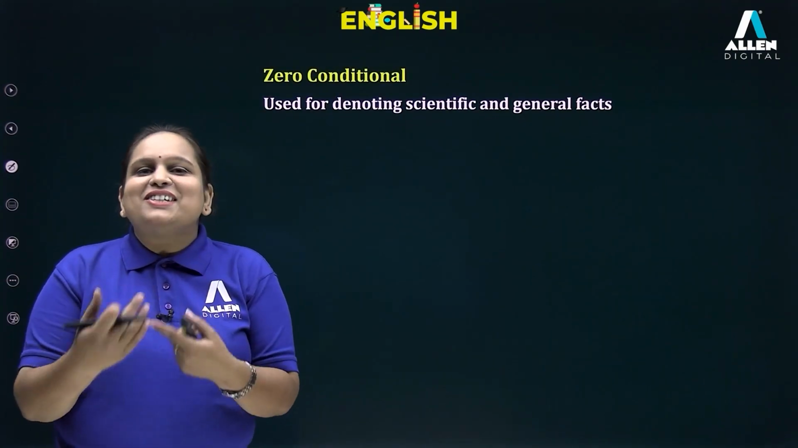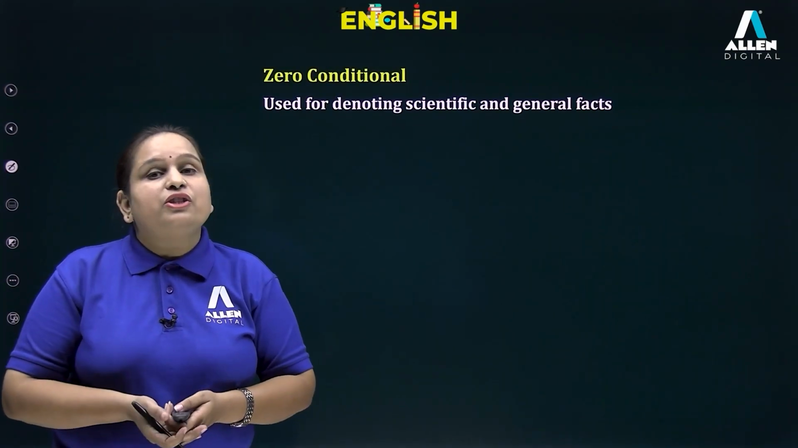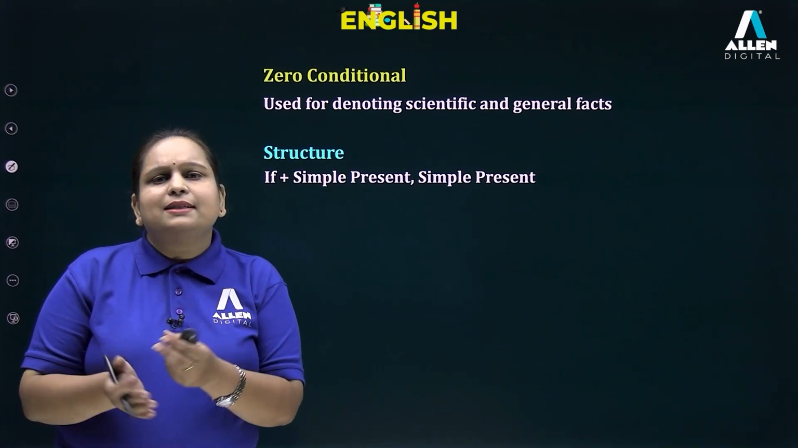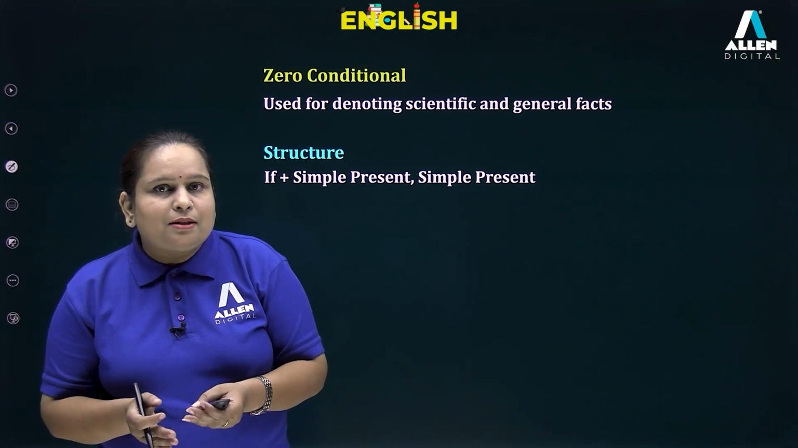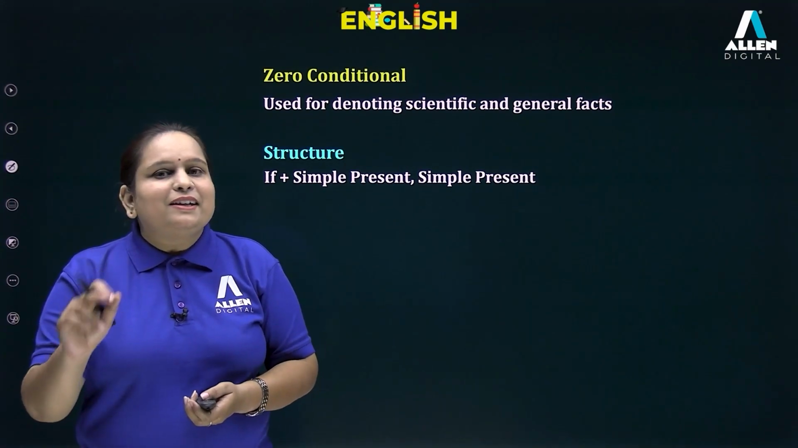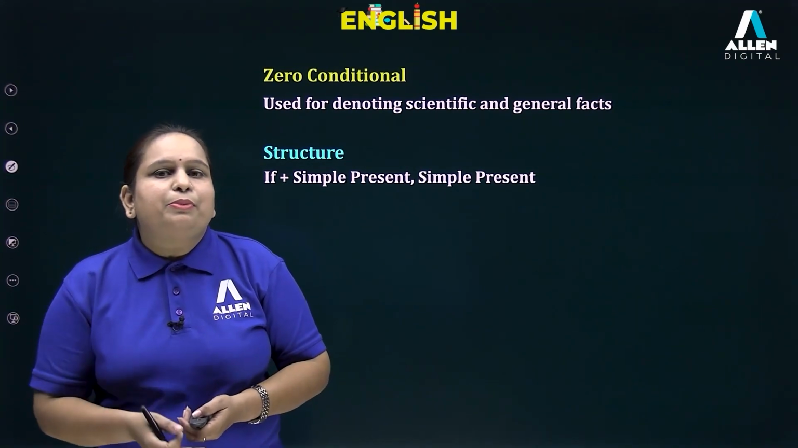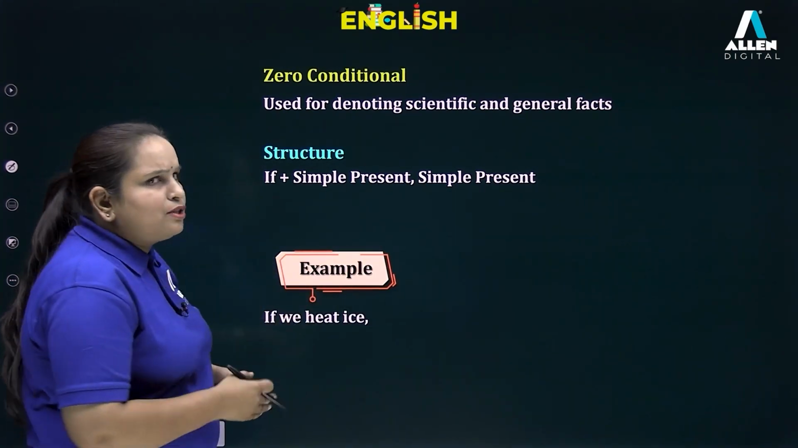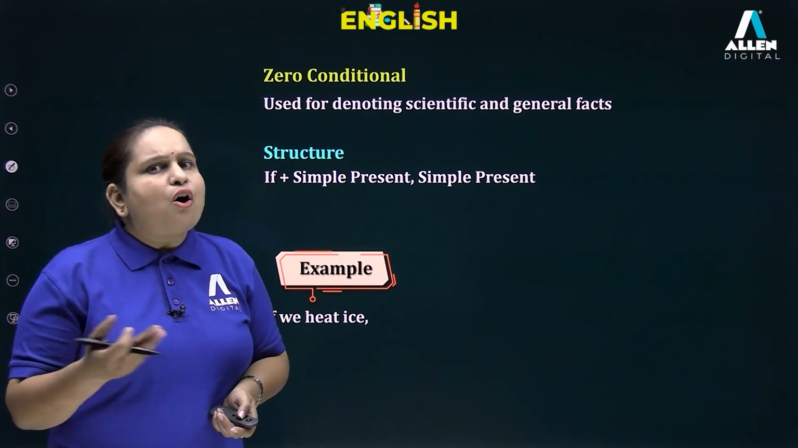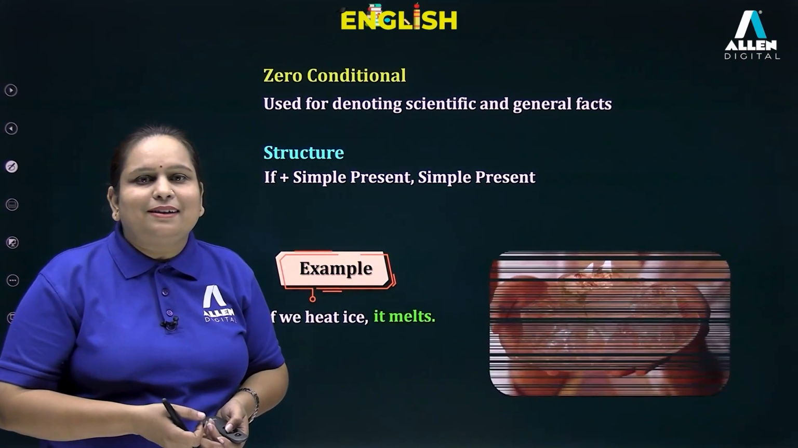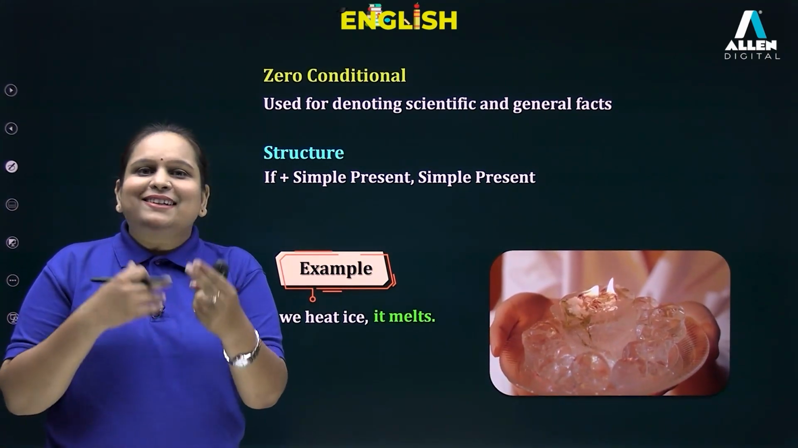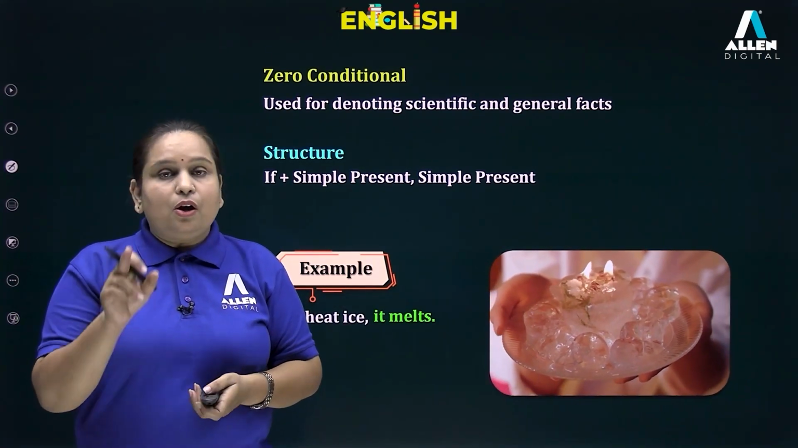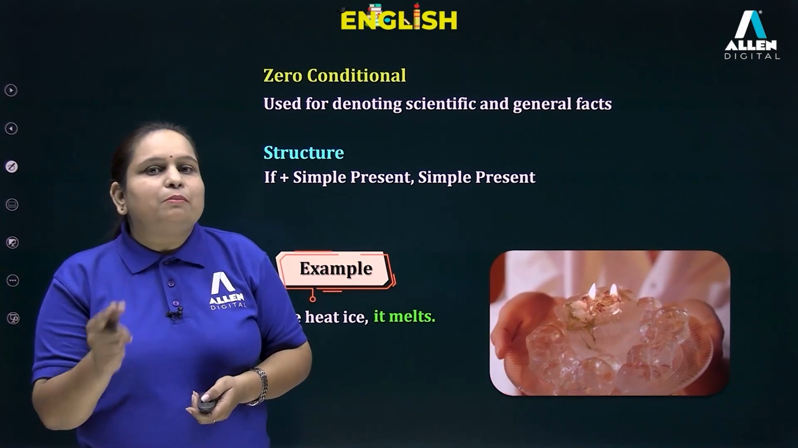Okay, so 0 conditional is used to denote scientific or general facts. First of all, we will take a look at its structure, and it is like this: if plus simple present, conditional clause, then comma and then simple present. And here is the example. If we heat ice, what happens when we heat ice? Obviously, it melts, right? So I hope this is clear to everyone. This is the condition that is used for denoting scientific or general facts. So this is to be remembered.